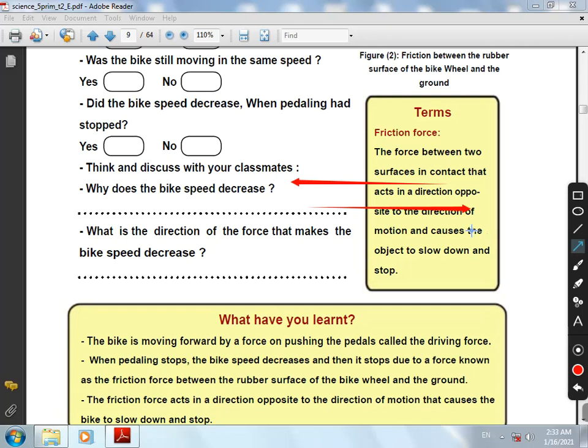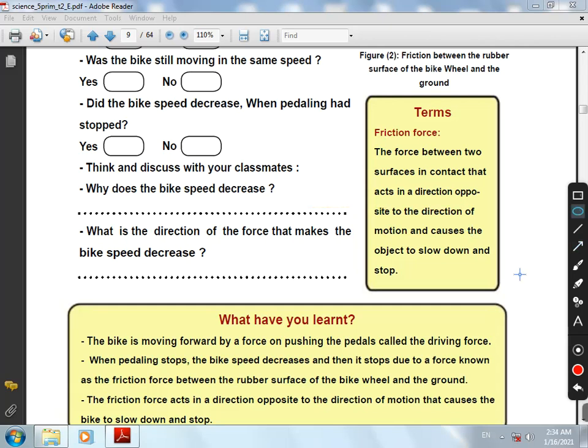طيب نراجع تاني على اللي احنا قلناه. احنا قلنا البايك slowing down because of friction force between bike and ground. قلنا كمان ان الفريكشن فورس cause the object to slow down and stop. كمان درسنا وعرفنا ان friction force arises between two surfaces in contacting or touching. وخدنا ان any force has a direction, so the direction of a friction force acts in the opposite direction of motion.